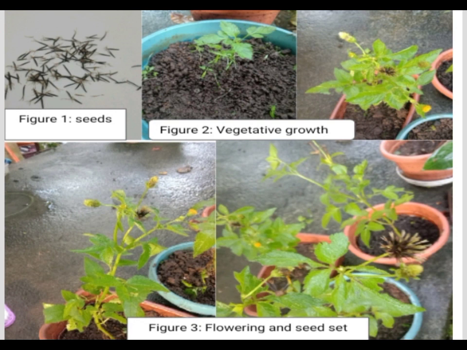So these are all my documentation, which is figure 1, the seeds; figure 2, the vegetative growth; and figure 3 is the flowering and the seed set.